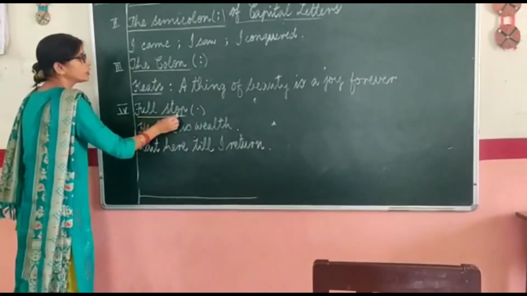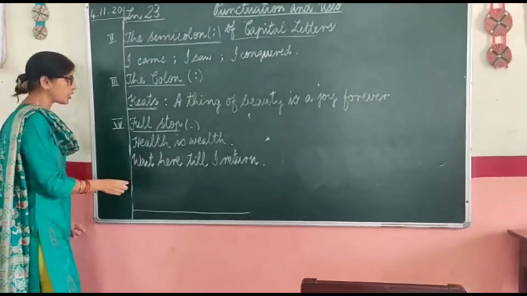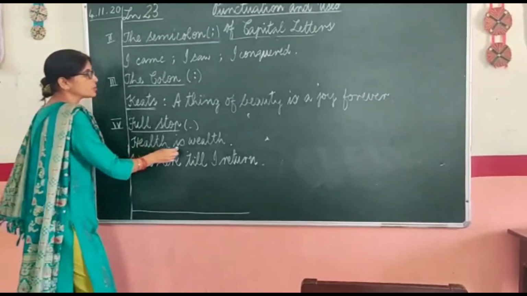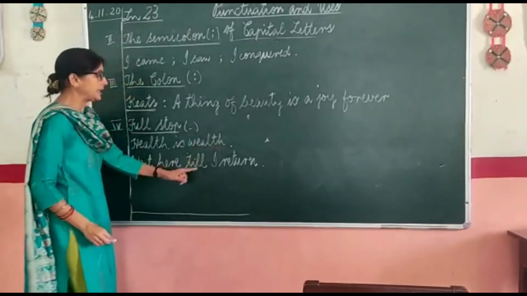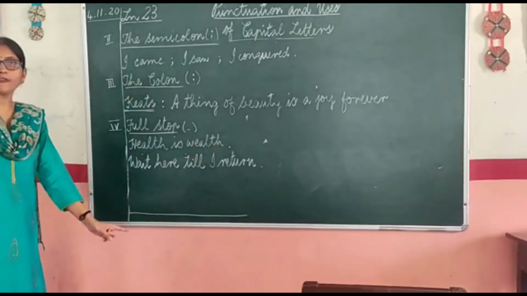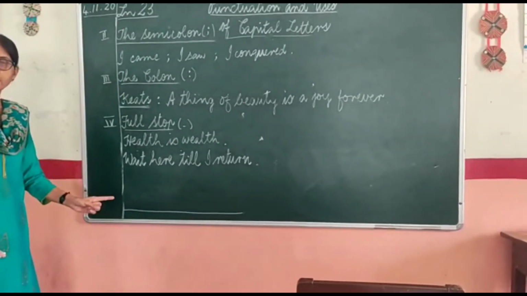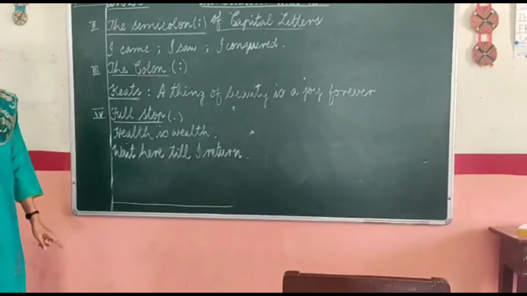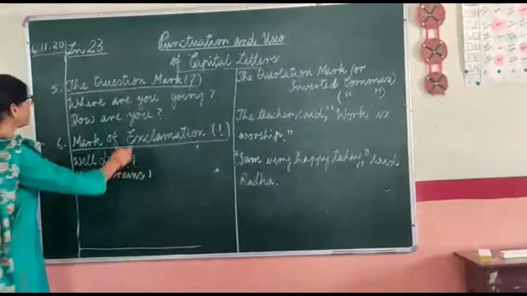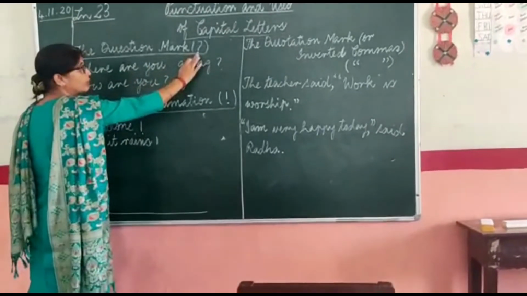Next is full stop. You all are very well aware of the use of full stop. Full stops are used at the end of declarative sentences or at the end of imperative sentences, and they mark a permanent pause, as I told you before. Now, question mark. This is the sign of question mark. You all know very well.